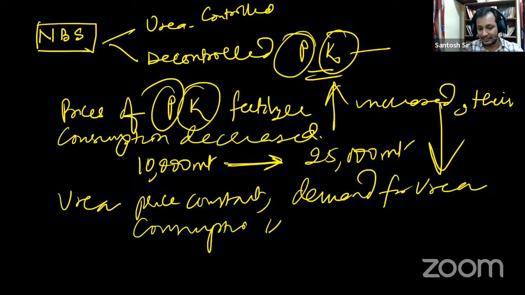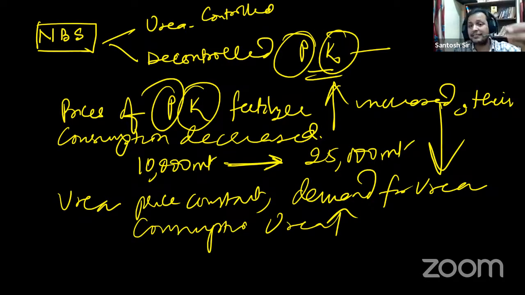Is this clear, guys? Now you understand how the NPK ratio got distorted. Everyone clear? Guys, in the comment box, please let me know. Are you able to follow this or not?